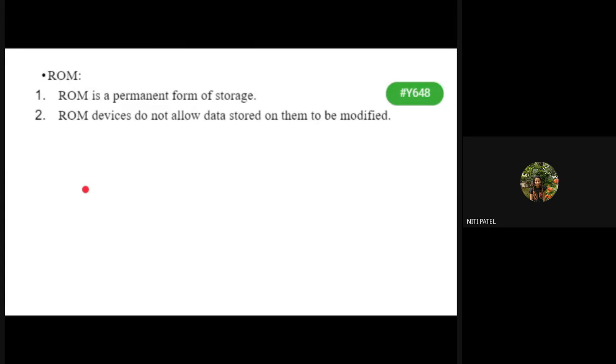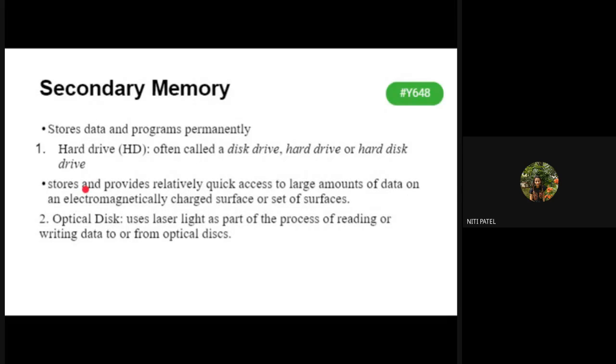Both of these primary memories, that is RAM and ROM, where are they found? They are found in the motherboard of your system. One can be erased and written thousands of times by the user, but the other memory, which is ROM, cannot be written by the user. It can only be read. And one of the examples of this ROM is your operating system and device drivers. Okay. Next, we'll see what is secondary memory.